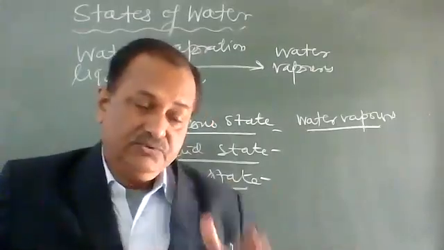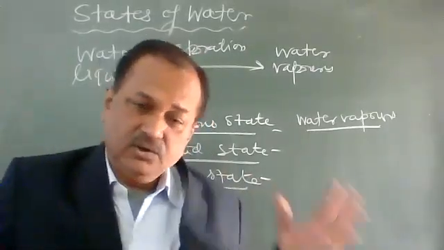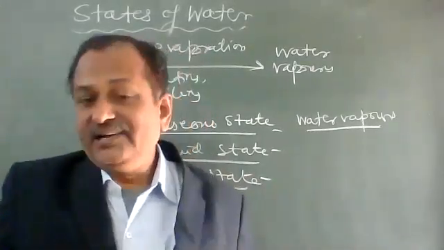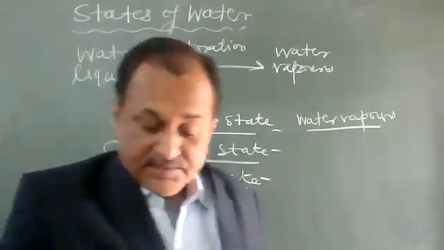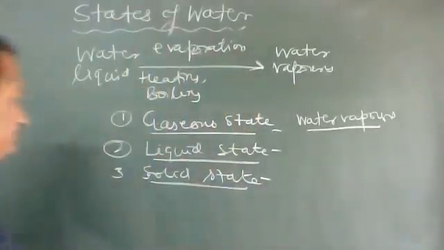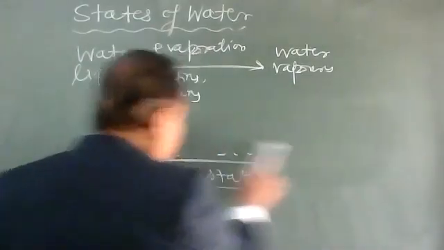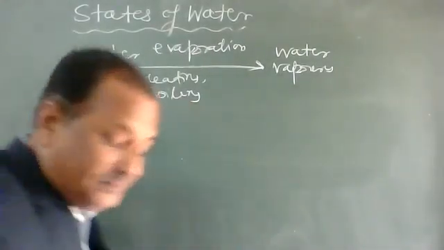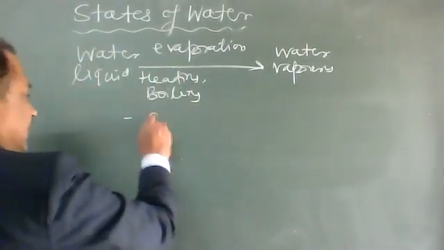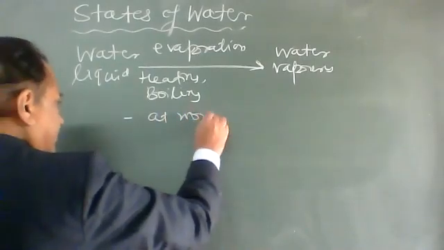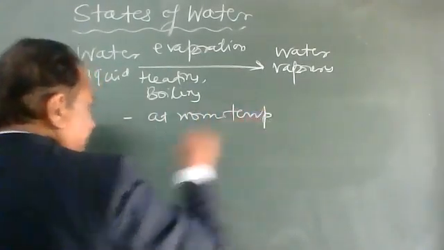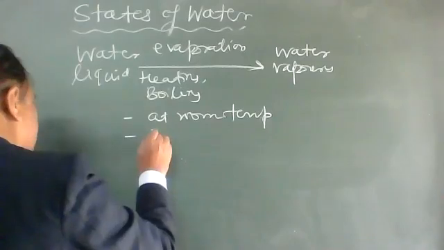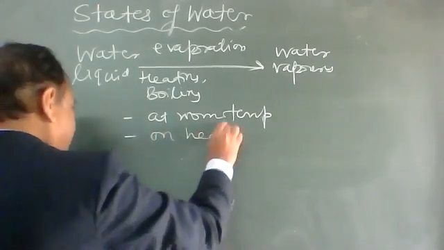You all must be knowing that when we keep water at normal condition, water evaporates at room temperature. So this formation of water vapors can be at room temperature or on heating.